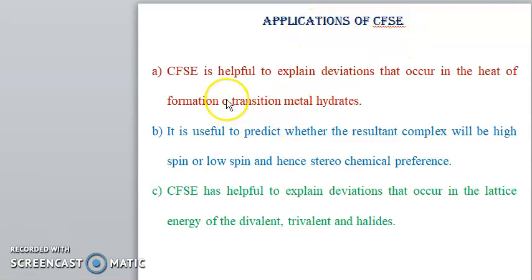Now applications. CFSE helps to explain the deviations that occur in the heat of formation of transition metal complexes. It is useful to predict whether the resultant complex will be high spin or low spin, hence stereochemical preference. CFSE is also helpful to explain deviations that occur in the lattice energy of divalent, trivalent, and tetravalent halides. So these are the applications.